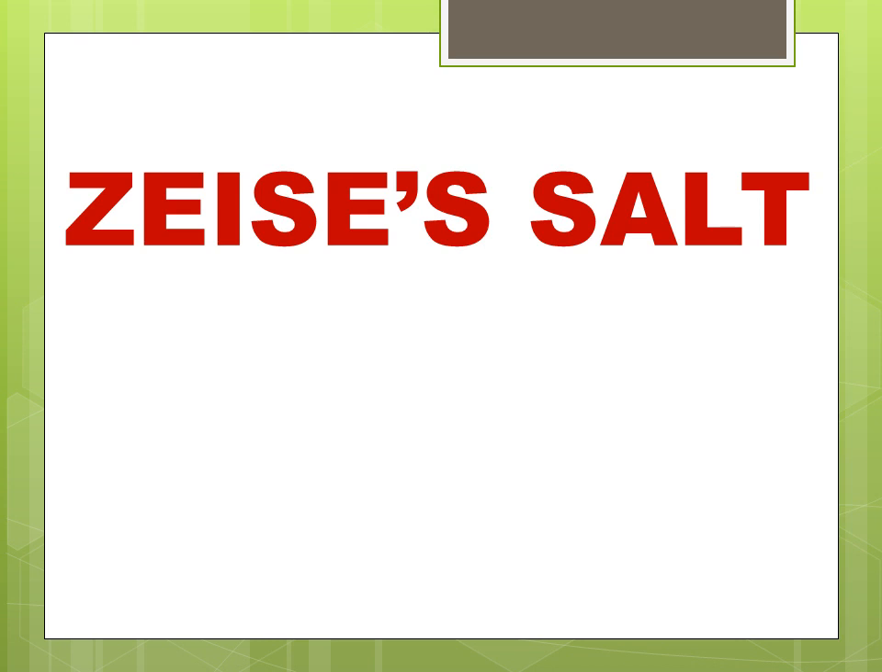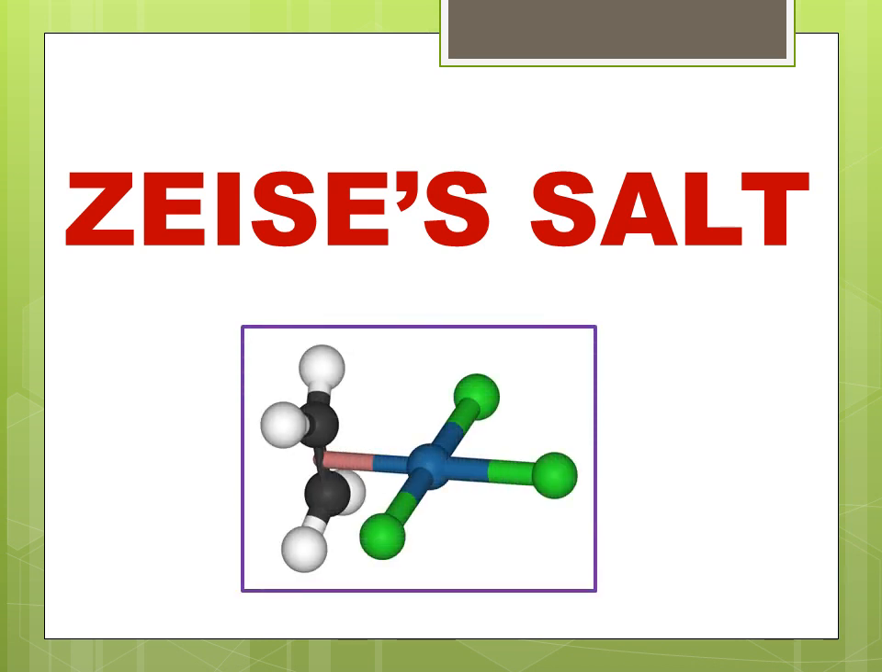So today in this video I'll be talking on the first organometallic compound, that is Zeise's salt. Zeise's salt is a platinum metal based salt. In this picture you can see platinum at the center, and platinum is surrounded by these three chlorine atoms, and one bond of platinum is attached to an ethylene molecule. So in this video I'll be talking on the introduction of Zeise's salt, synthesis of Zeise's salt, structure of Zeise's salt, and its characteristics.